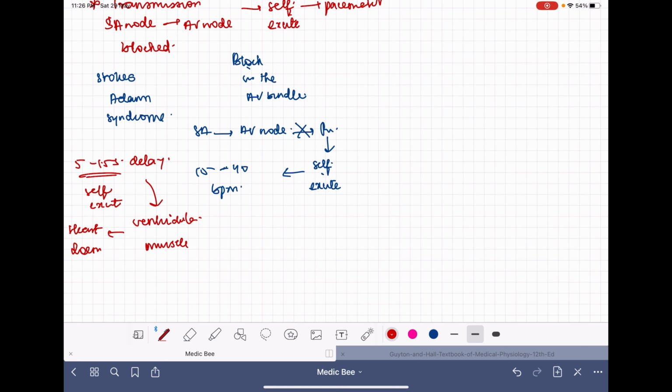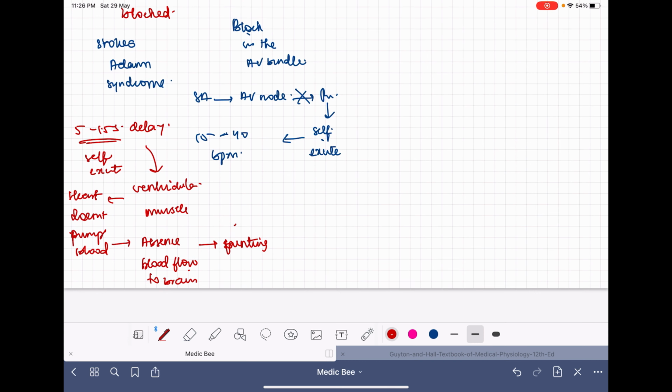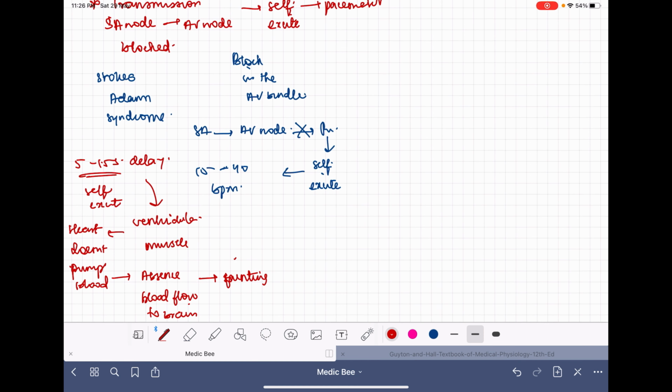When the heart doesn't pump any blood, who will supply the blood to the brain? So there is absence of blood flow to the brain, and they will show symptoms of fainting, because brain cells are strictly dependent on regular blood flow. When there is a block for even 5 to 15 seconds, they will show fainting.